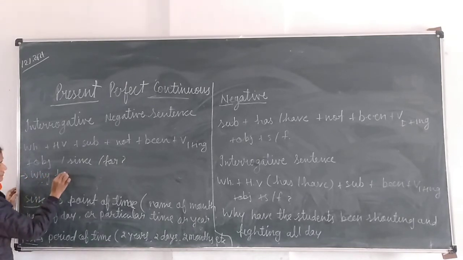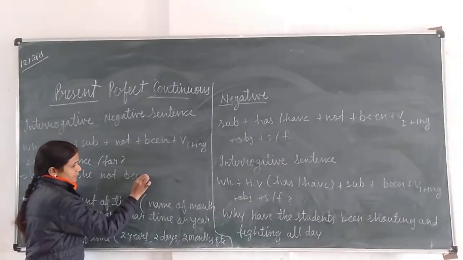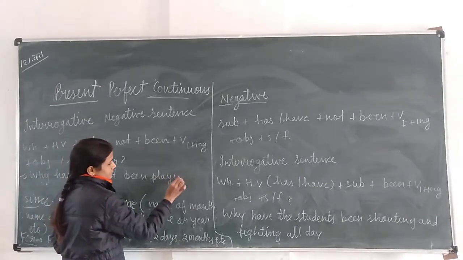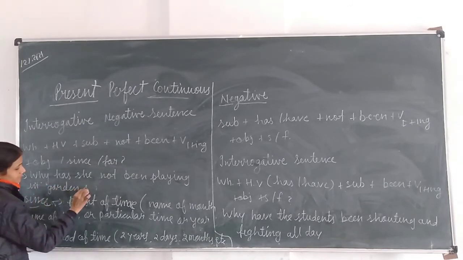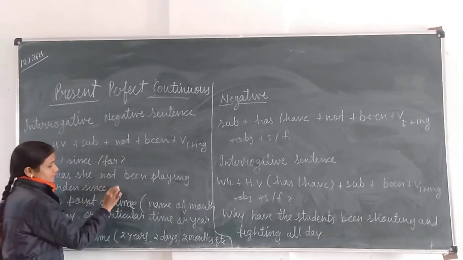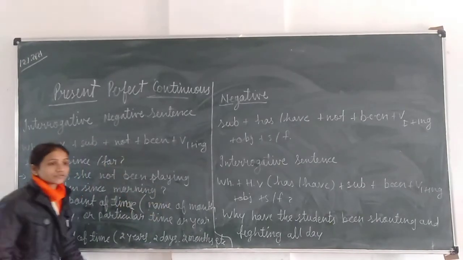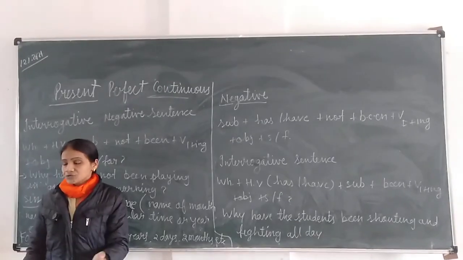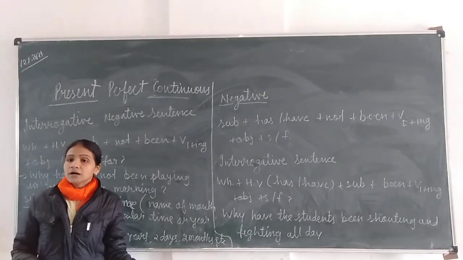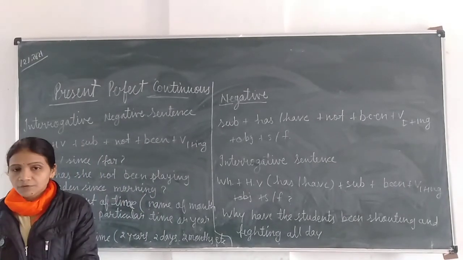Why has she not been playing in the garden since morning? Okay, so this is an example of an interrogative negative sentence. Now with this, present tense we have completed today. So tomorrow I will give you one exercise of present simple, continuous, perfect and present perfect continuous tense.